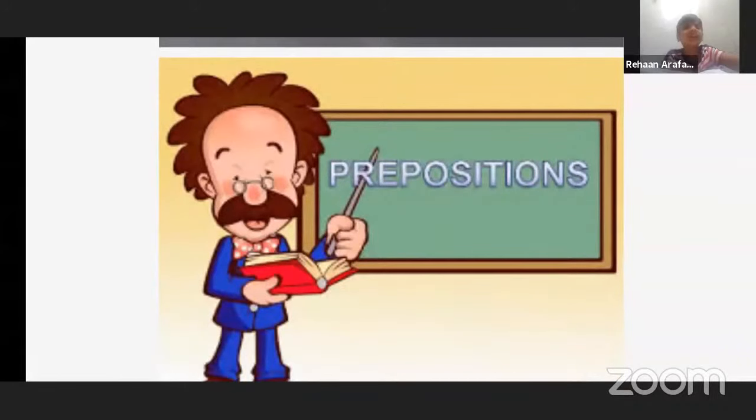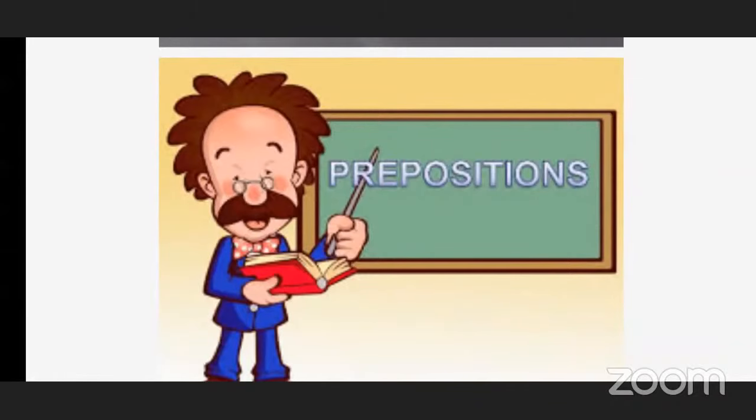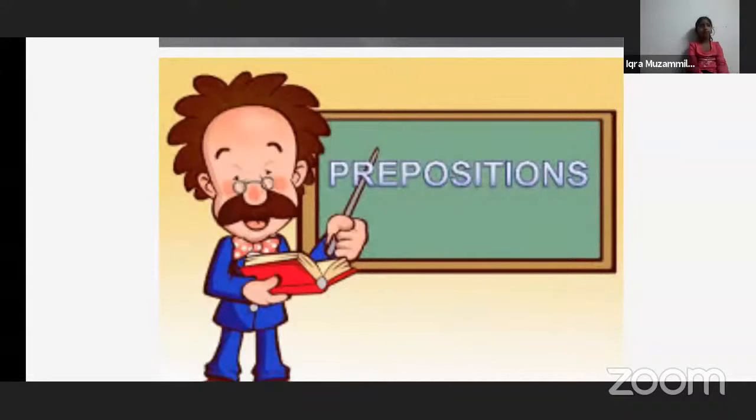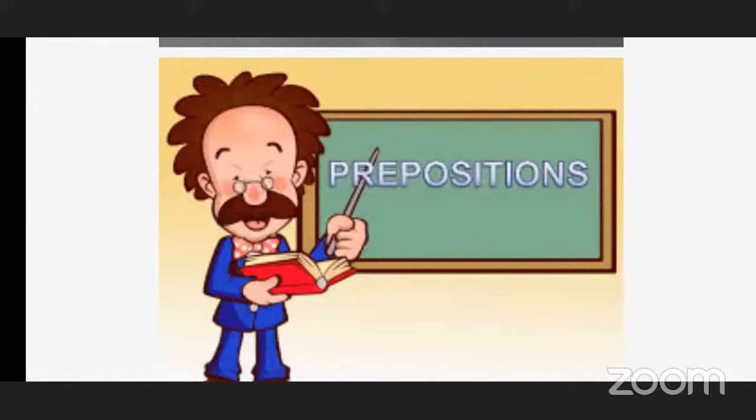Preposition. Okay. But some of you are making a little mistake in pronouncing it. So we will repeat this word 3 times. I will say it first and you repeat after me. Say loudly.